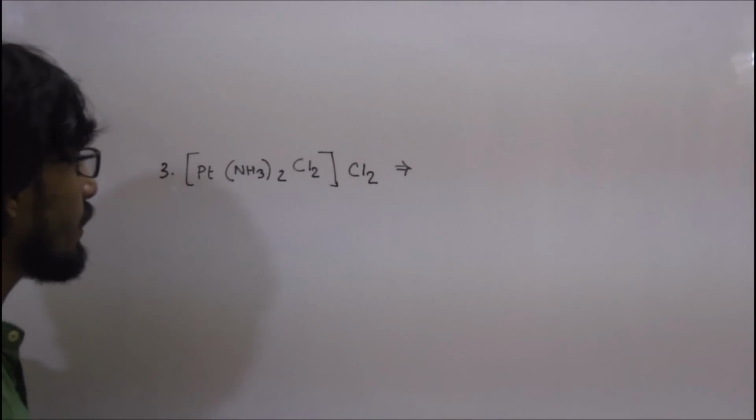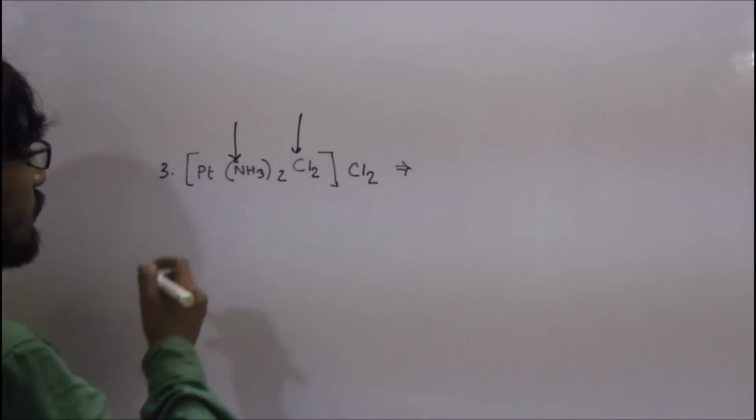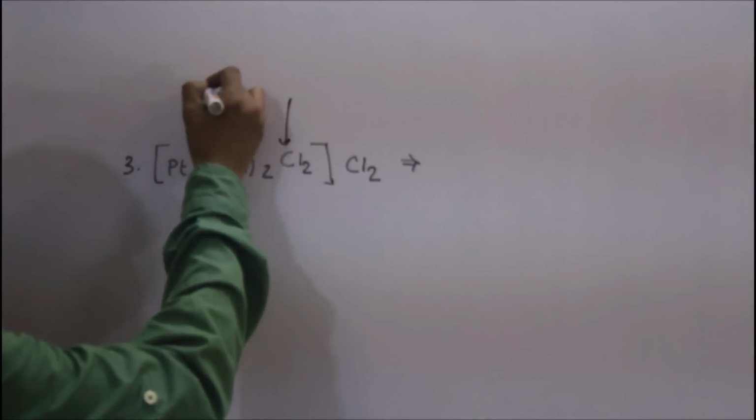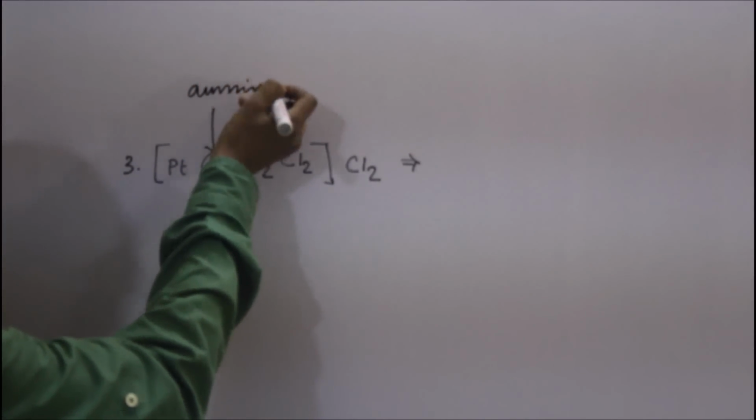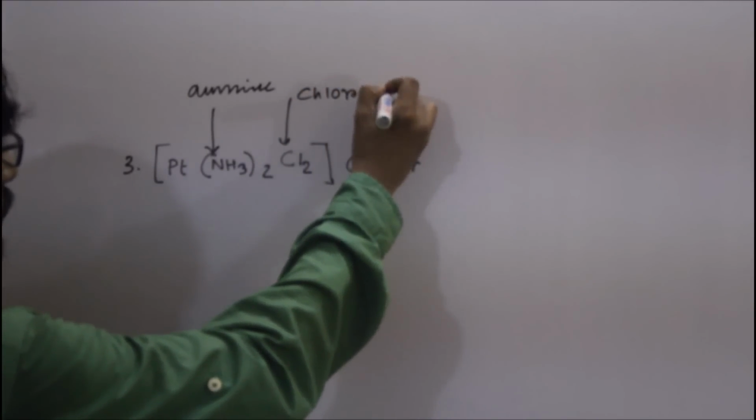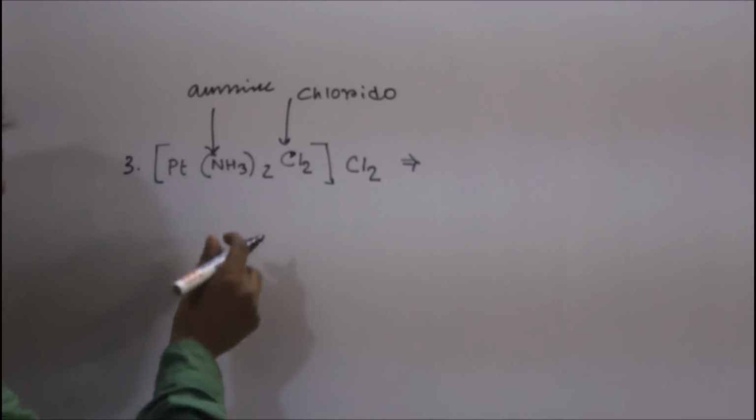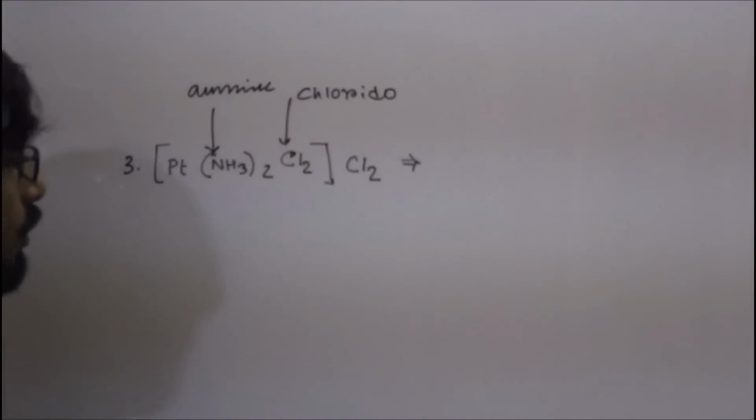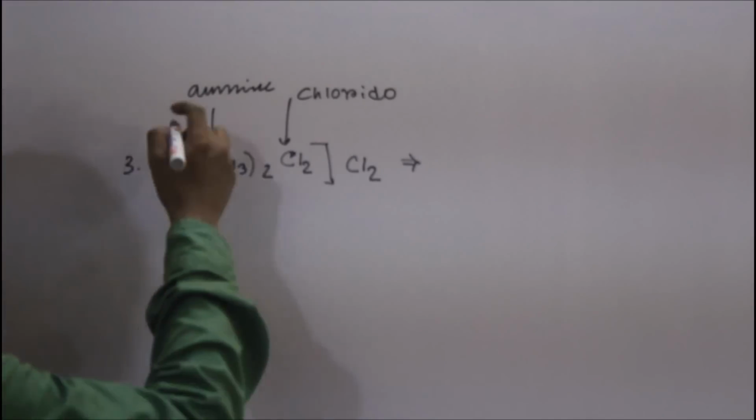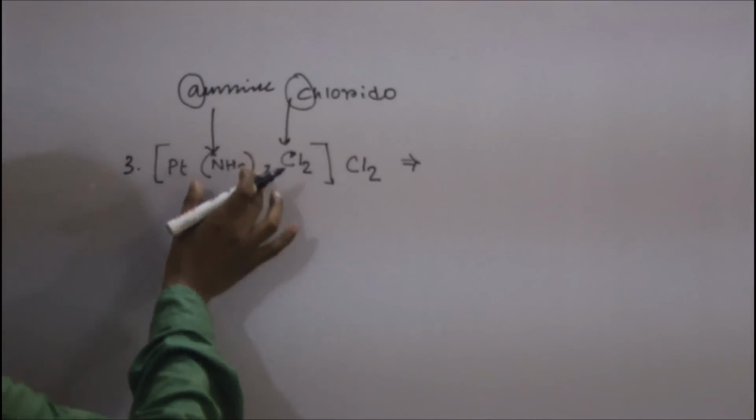Now for this complex there are 2 types of ligand. First is amine and second is chloride. When a chlorine atom is present as a ligand in a complex, it is named chlorido. Now amine starts with the letter A and chlorido starts with the letter C. So according to alphabetical order, the amine is named first.